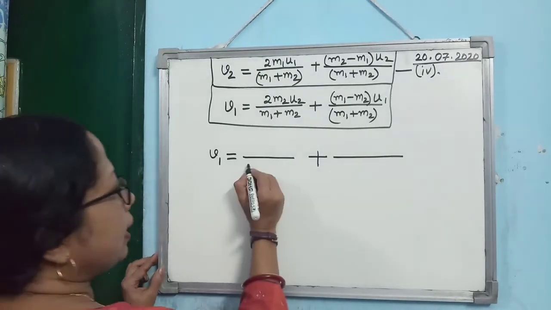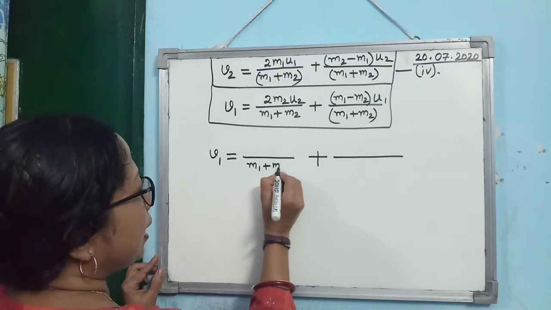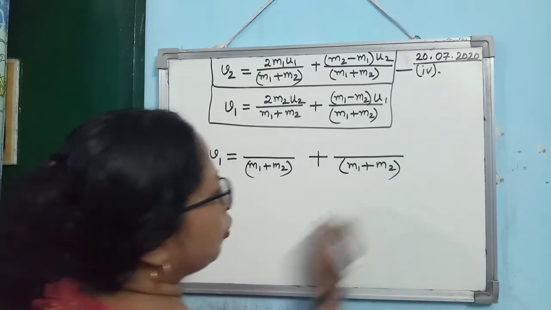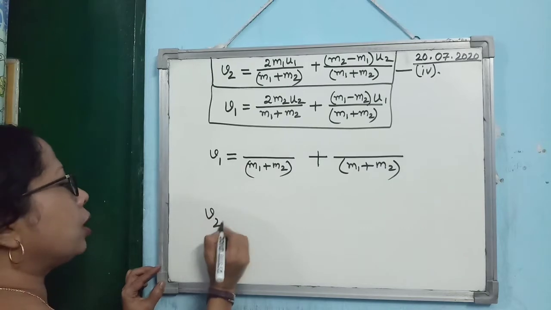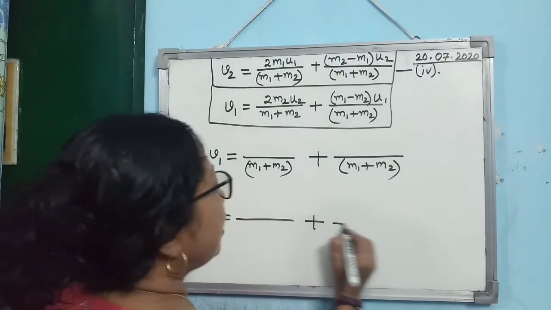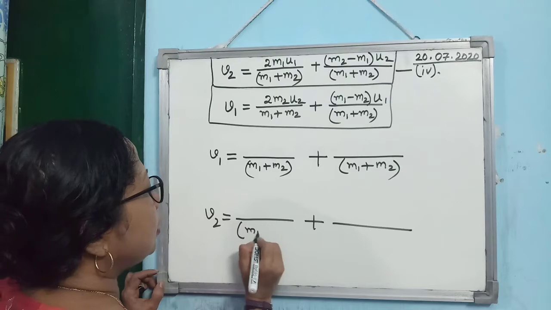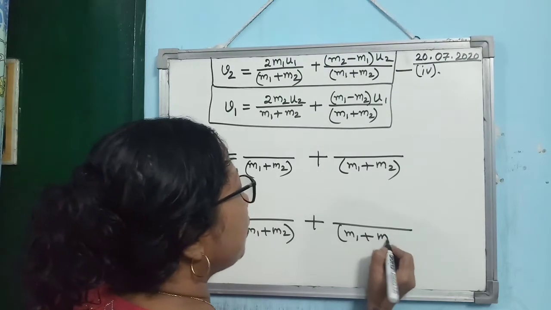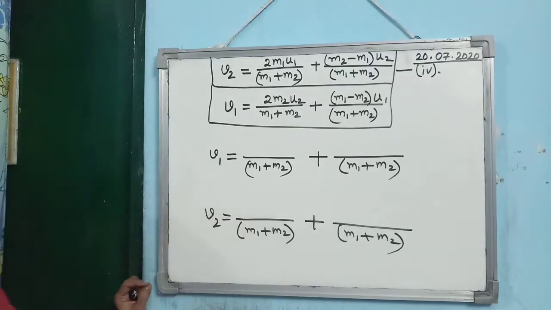Then you see the denominator is M1 plus M2 for both the cases. So you write the denominator M1 plus M2. Then for V2 also do the same thing. First of all, there are two terms. So write down the two terms, and in both the cases denominators are M1 plus M2. So write it. Is that clear?